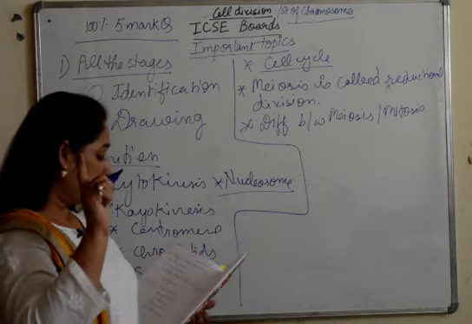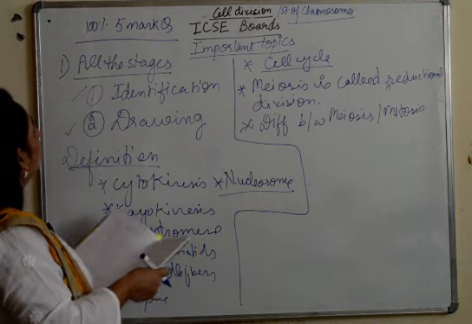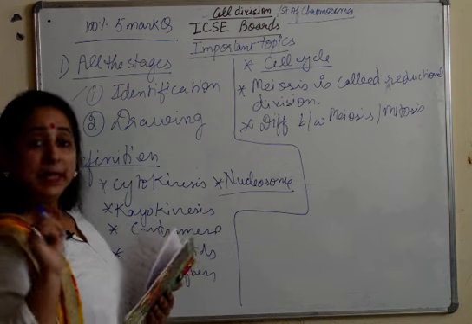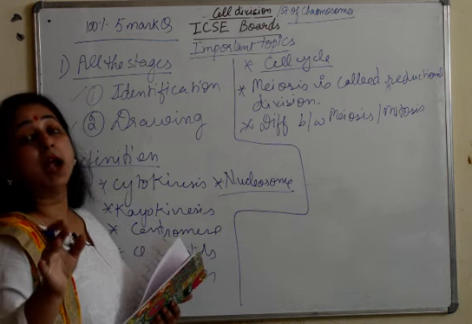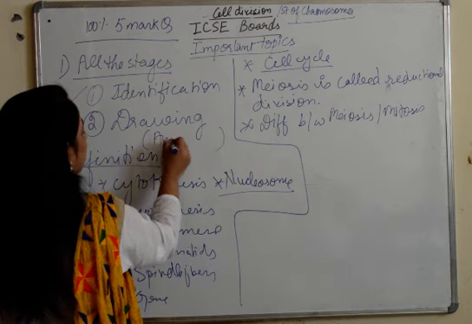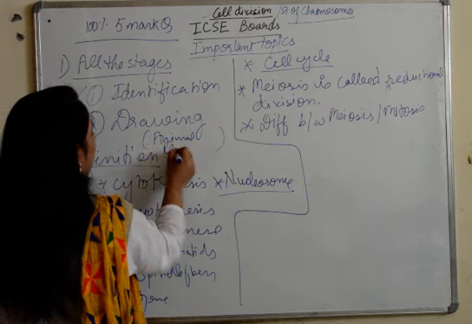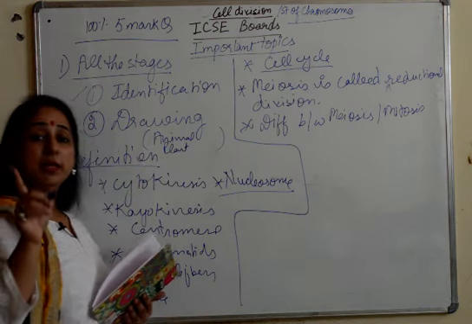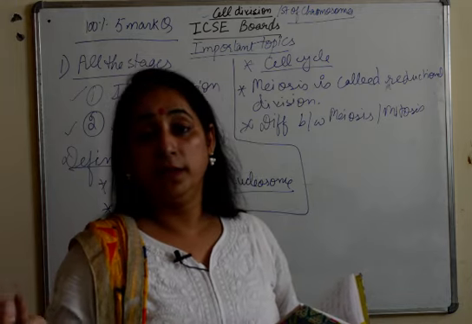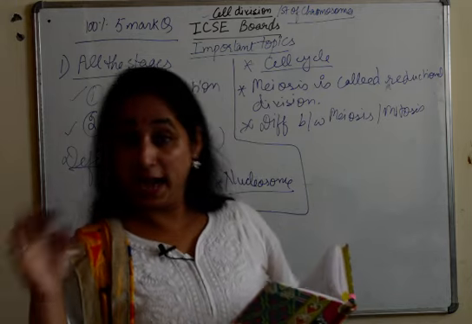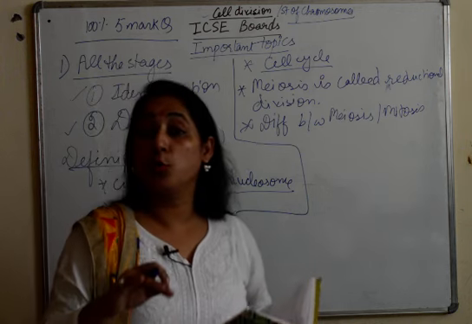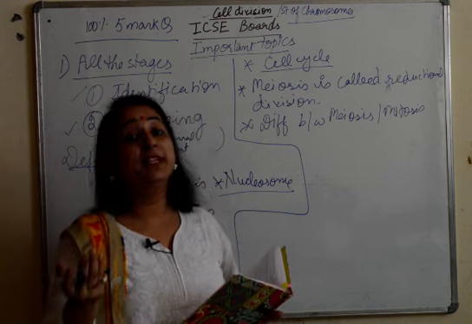Fine. Here I just want to tell you one more thing. When we are talking about the stages of mitosis, children, please do animal and plant division both. I will write here animal and plant, both the diagrams, because many times they give you both the diagrams, they ask you to identify which is what, which cell is a plant cell and which is an animal cell, and then they can ask you the differences, that in plant cells there is no centrosome, so how are spindle fibers formed.